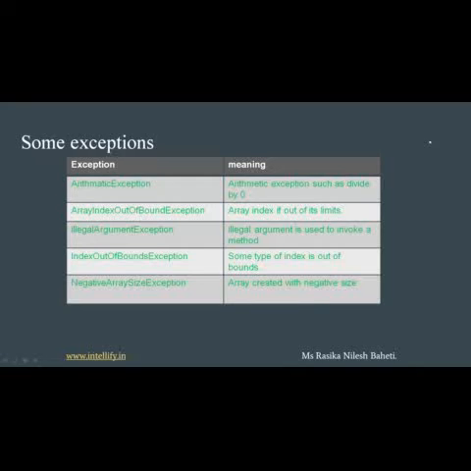The C++ library has a standard exception class which is the base class for all standard exceptions. Some of them are given here. 1. Arithmetic exception. This is related to arithmetic or numbers. Its famous example is divide by 0. 2. Array index out of bound. Let's consider we have an array with 10 indexes, and we are accessing the 11th index, then this exception occurs. 3. Illegal argument comes when we call a method with illegal, or simply say wrong, arguments. 4. Index out of bound, when some type of index goes out of bound. 5. Negative array index exception, as an array doesn't have a negative index. If we use one, then this exception occurs.